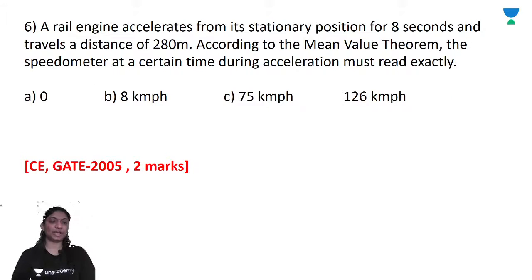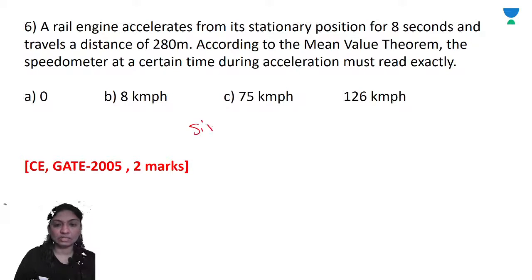a rail engine accelerates from its stationary position for 8 seconds and travels a distance of 280 meters. According to the mean value theorem, the speedometer at a certain time during acceleration must read exactly. Okay, so 0, 8 km per hour, 75 km per hour, 126 km per hour. Okay, so a rail engine, see, since the position of the rail engine is s of t, which is continuous and differentiable function, right?